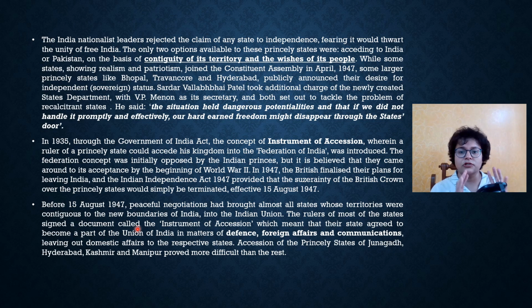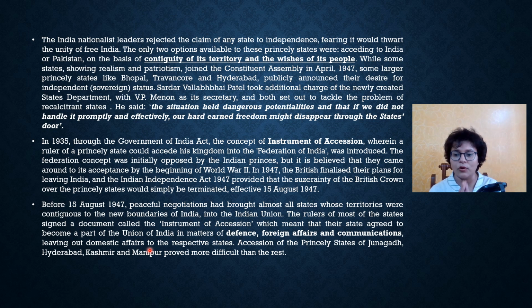This is what the Instrument of Accession was all about: you can take care of your internal matters, but defense, foreign affairs, and communication will now be controlled by the Union of India, leaving domestic affairs to the respective states. So accession of the princely states of Junagadh, Hyderabad, Kashmir and Manipur also proved more difficult than the rest, and we will see these cases individually.